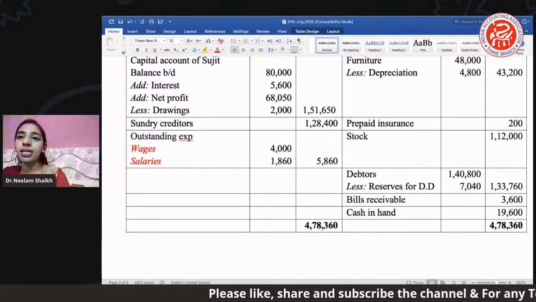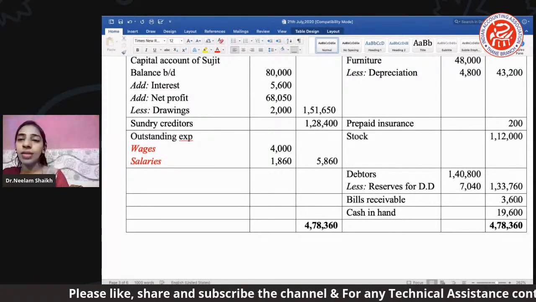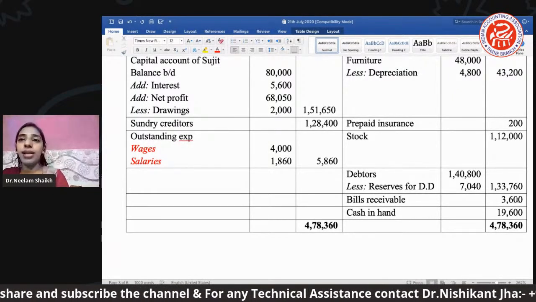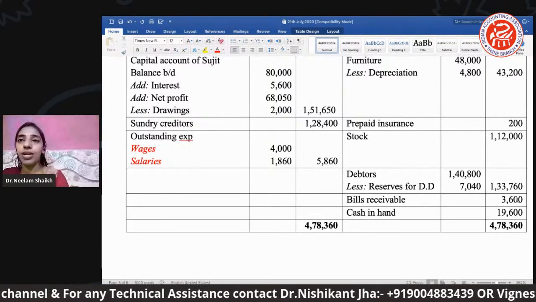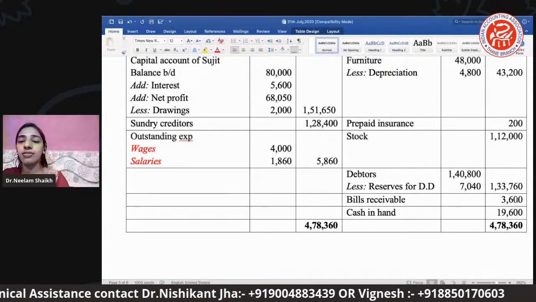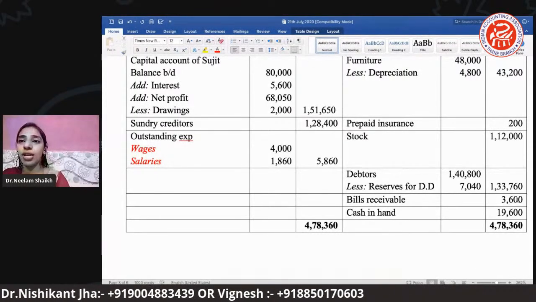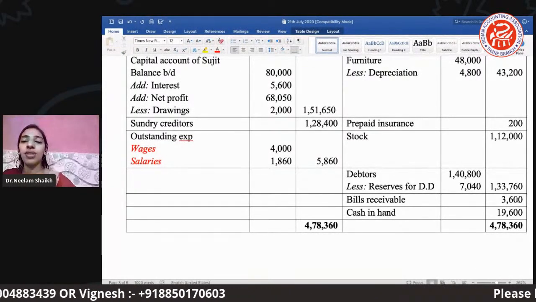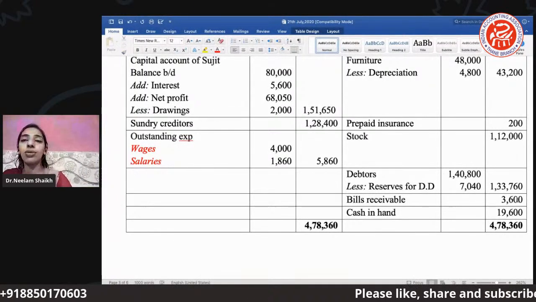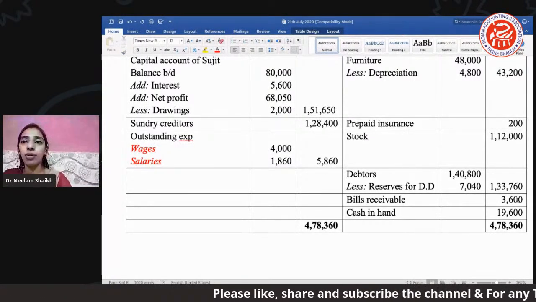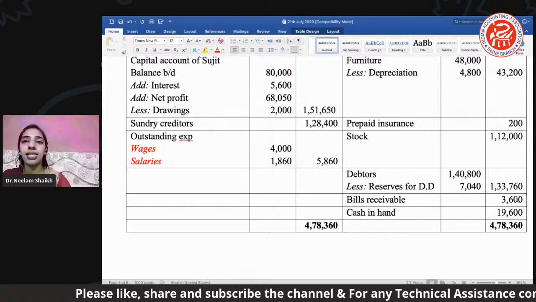Okay. Next we can see here is bill receivable. Bill receivable, definitely it will be an asset for the company or a firm, right? So bill receivable is an asset we have mentioned. Cash is purely an asset. Okay. Just check once if you are solving it, whether you will get the tally amount of 4,78,360.